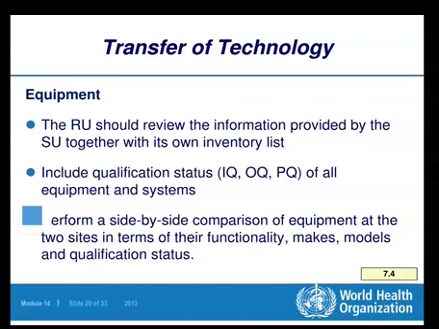Then another point, the RU should review the information provided by SU together with its inventory list. When the RU has to make the setup for running of the same process, which comes under the transfer technology, it is the duty of RU, receiving unit, to review the information provided by SU together with its own inventory list.